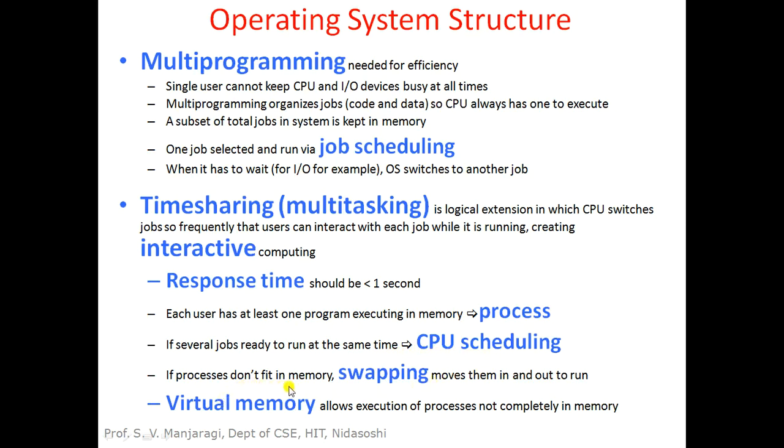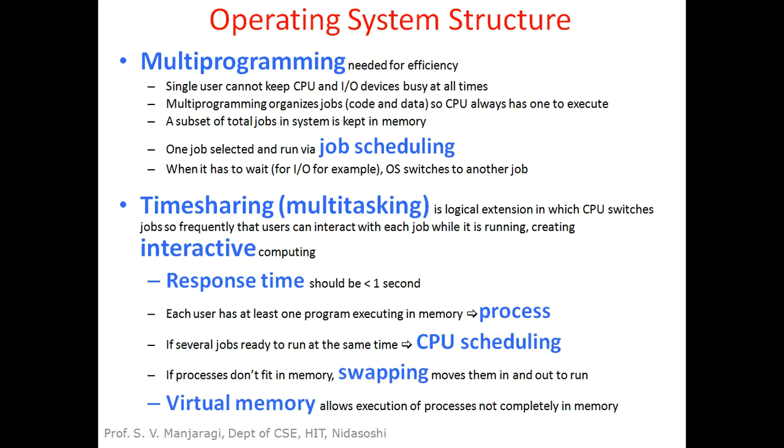If a process doesn't fit into memory, we know that the main memory size is limited. We cannot load all the processes into main memory. If any process doesn't fit into main memory, then a swapping operation will be performed. What is swapping? A process which is not currently being executed can be swapped out.